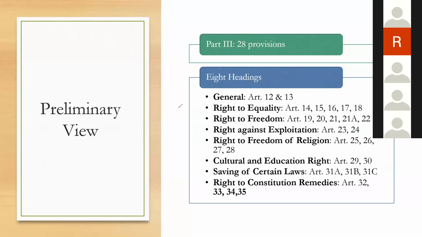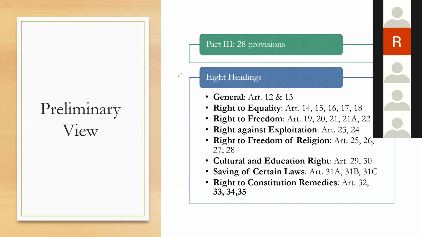When we group those 28 provisions, we first group Article 12 and 13 together. Remember, 12 and 13 are procedural or introductory provisions, which tell how the fundamental rights should be applied.